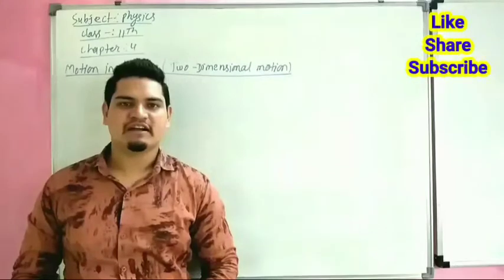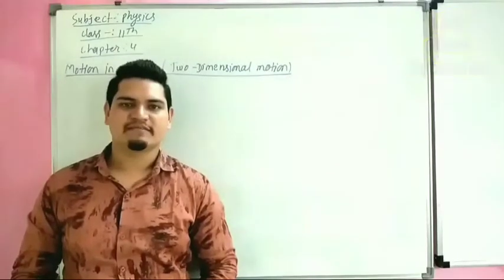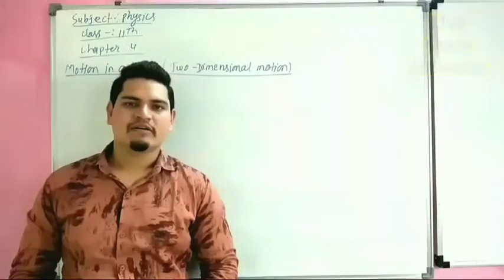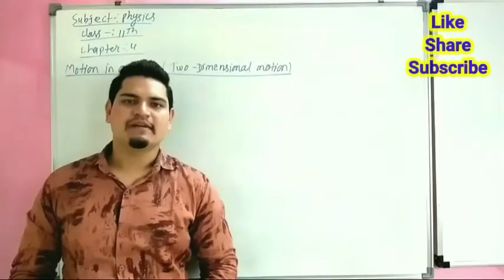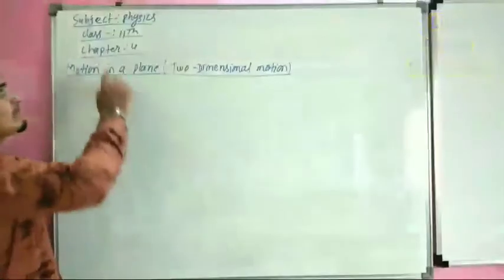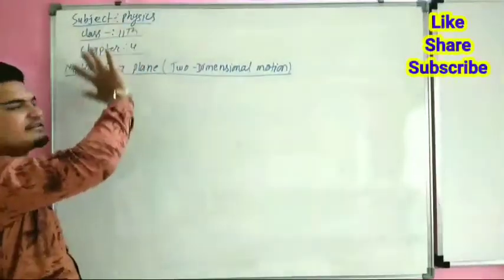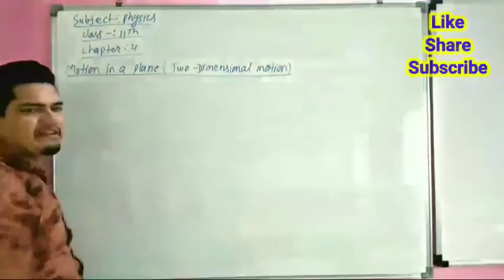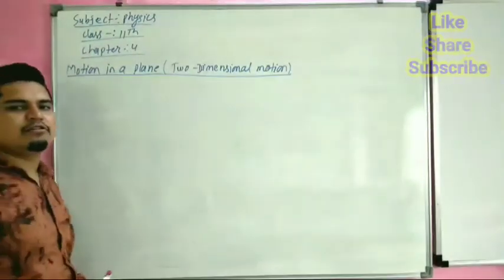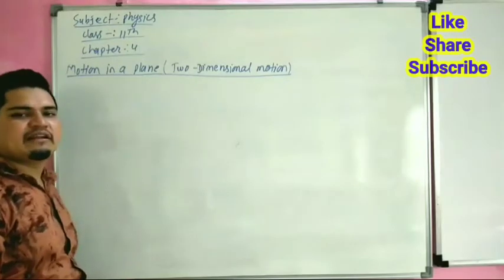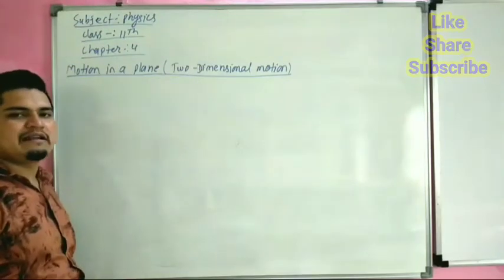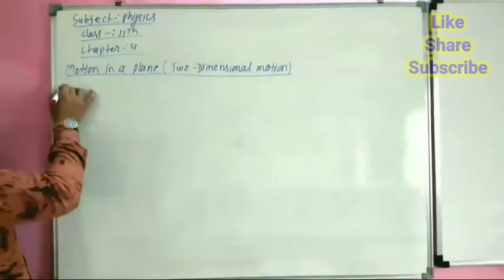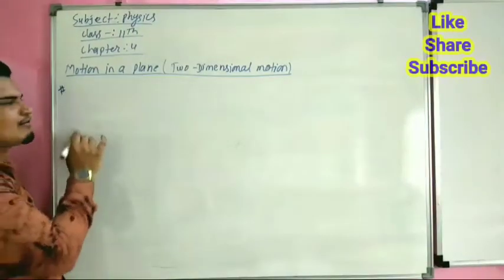Today we are going to start class 11th physics chapter 4, two-dimensional motion or motion in a plane. So let's start chapter 4, class 11th physics, motion in a plane. It is also called two-dimensional motion. Before starting the chapter we should know what are vector and scalar quantities. So our first topic is vector and scalar quantity.